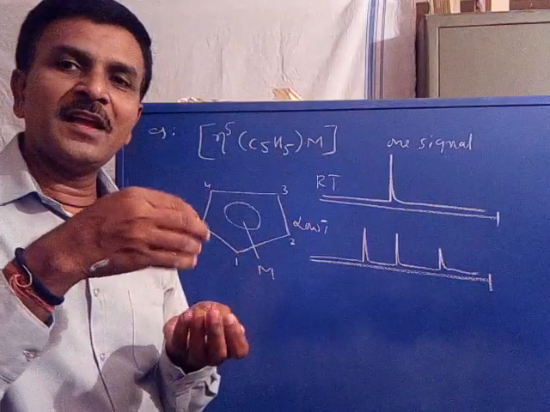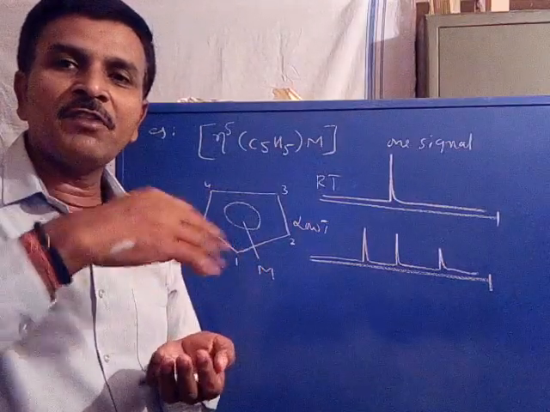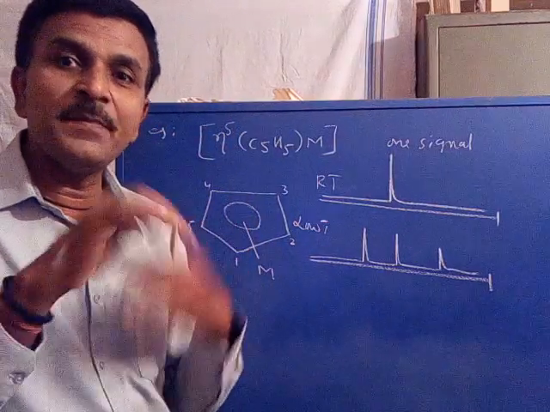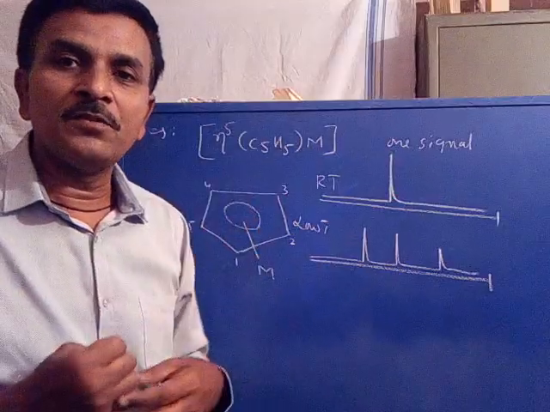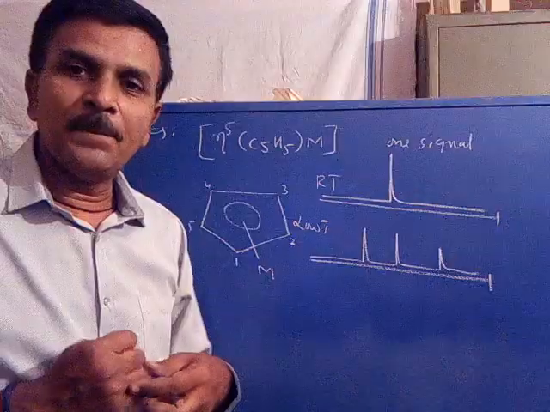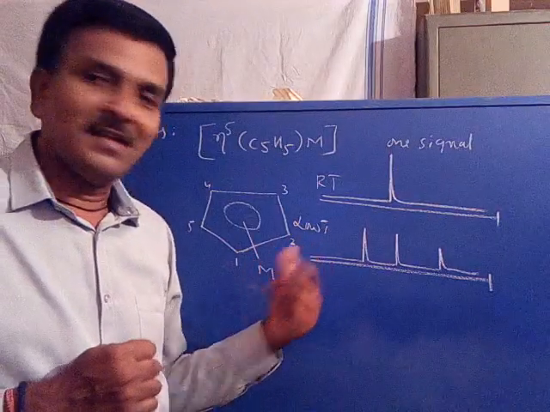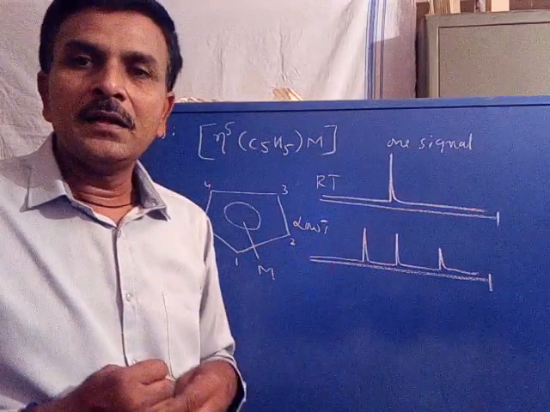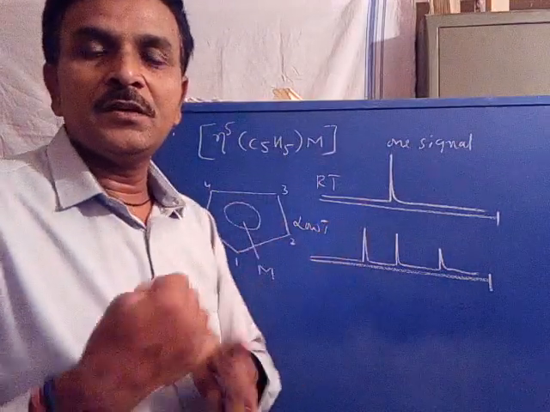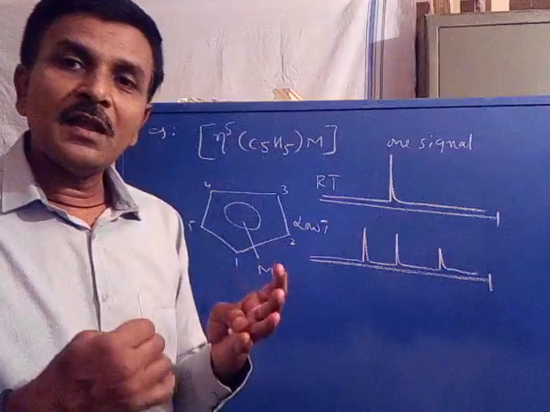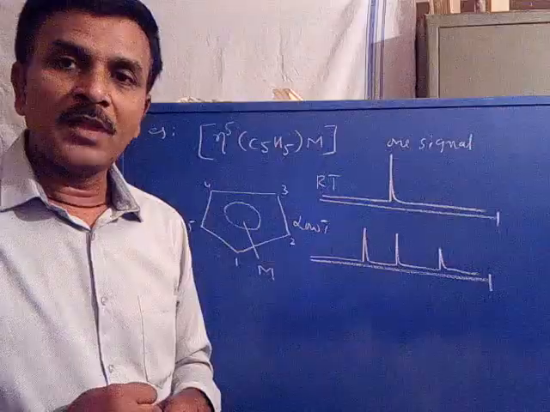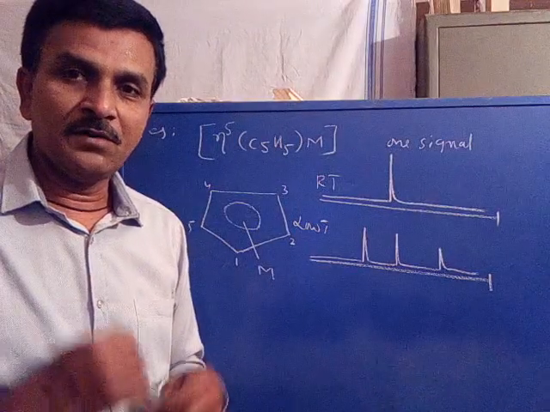The exchange of metal ion among the 5 carbons is so fast that all 5 protons become equivalent. Therefore one signal appears. When the temperature is lower, there is no exchange of metal ion from one position to the other. That is, the metal ion is confined to any one carbon of the cyclopentadienyl cation. Are you following?